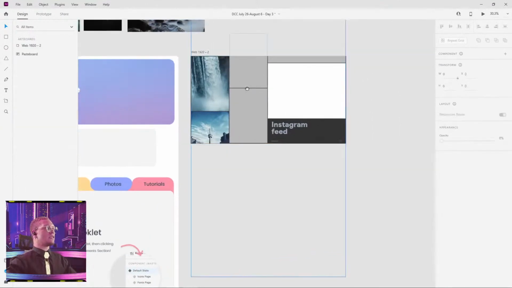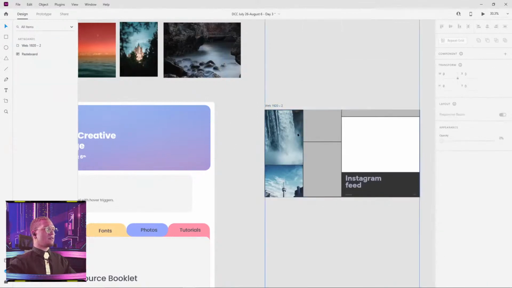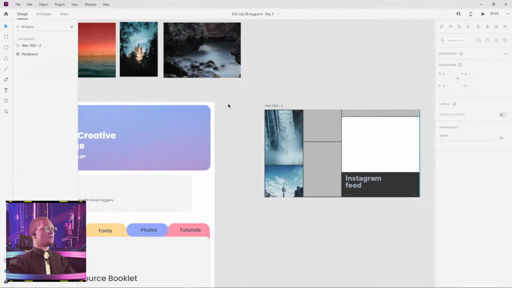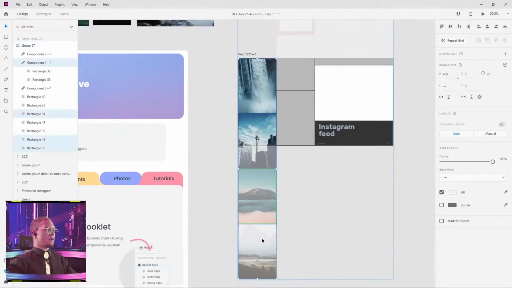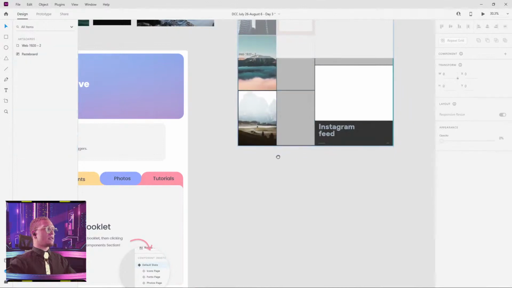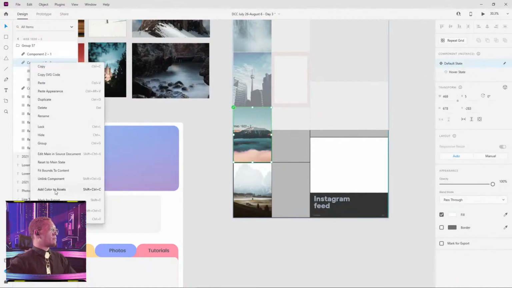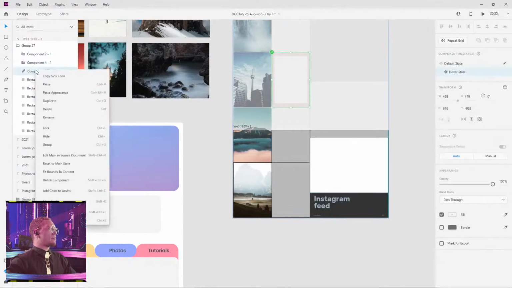Now, when we get to certain sections, I think I grouped all of this together. So what I'm gonna do very quickly is move this up because I wanna see some of these sections. I wanna make this photo a little bit more blue. First off, I'm gonna uncomponentize all of this stuff. Unlink component. I kind of made it a little bit complicated for you guys.